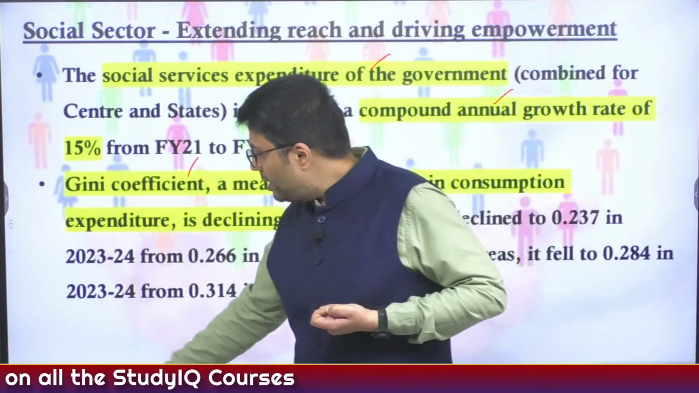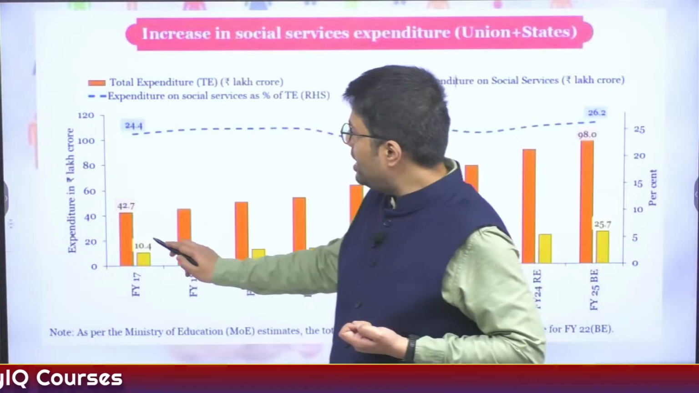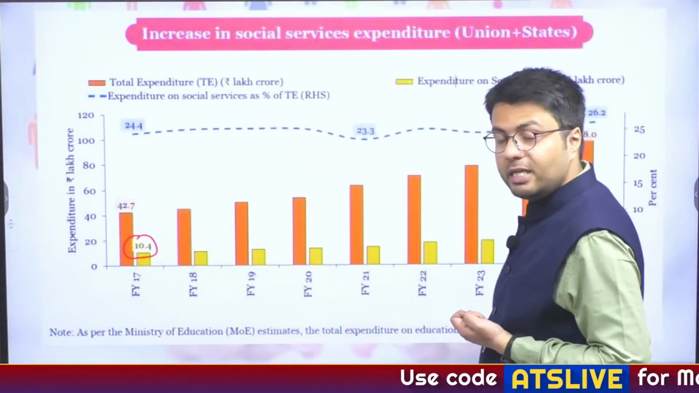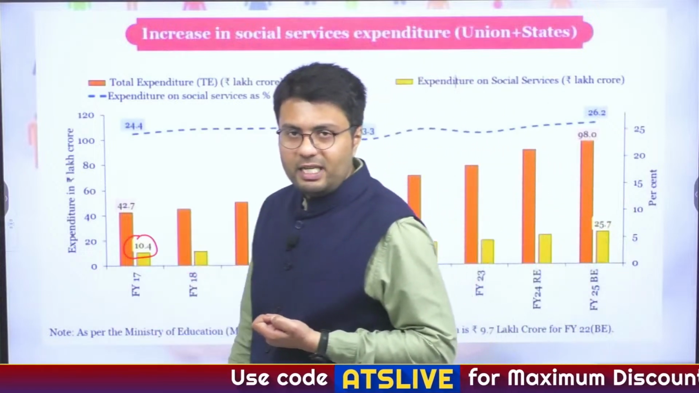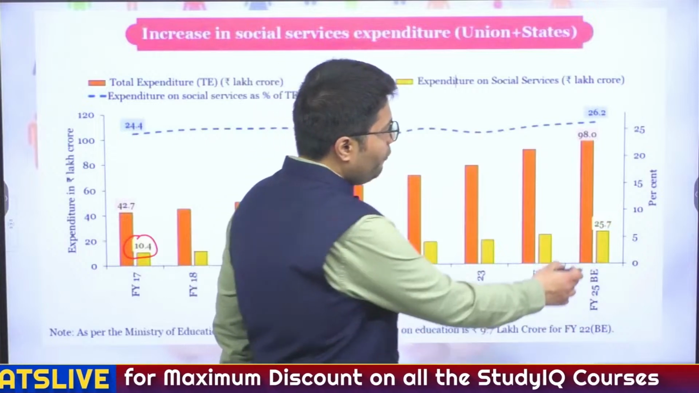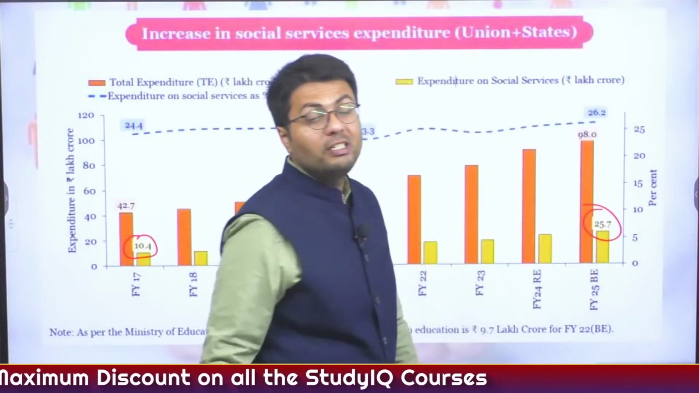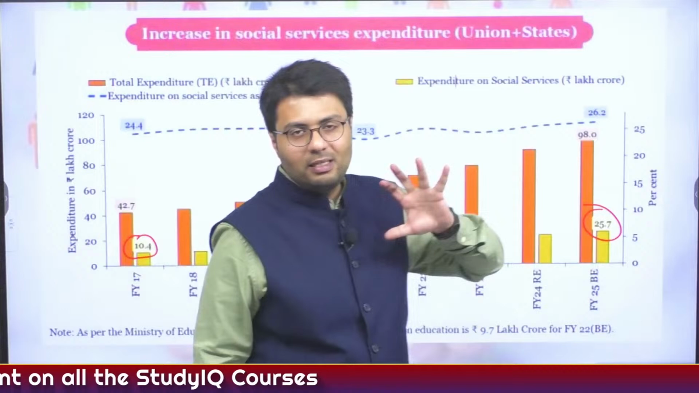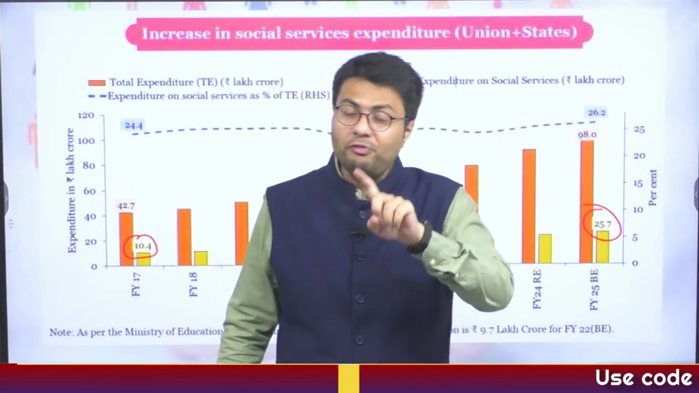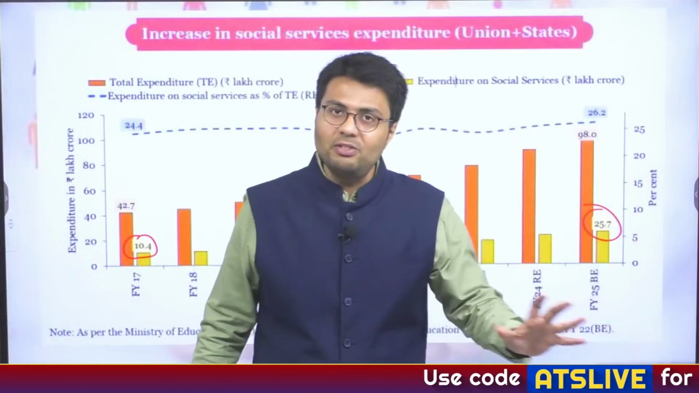For example, if you can see from this chart, India used to spend about 10.4 lakh crore rupees on the social sector in financial year 2017-18, and this has increased about 2.5 times in the current financial year to about 25.7 lakh crore. So this highlights that in absolute measure, India is spending 2.5 times more after a decade on the social sector and its related services.